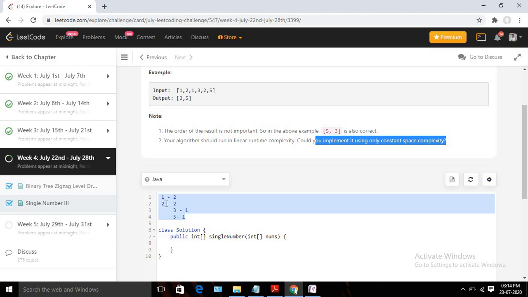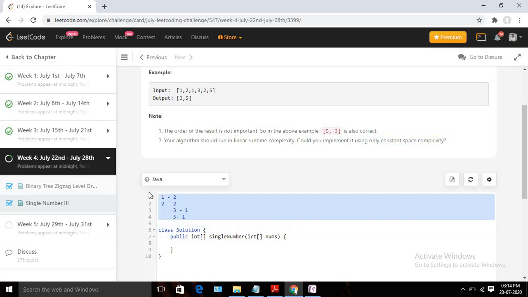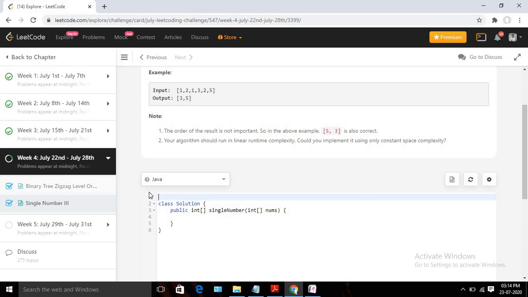One way is to use bit manipulation, and using bit manipulation we can find those two numbers. This is a very common question. If you have one array and suppose you have only one number appearing once, how can you identify it using bit manipulation? If only one number appears once, we can do the XOR of all the numbers, and we will get as the result the number that appears only one time. We are going to use a similar approach here, but the problem is that here we need to find two numbers.